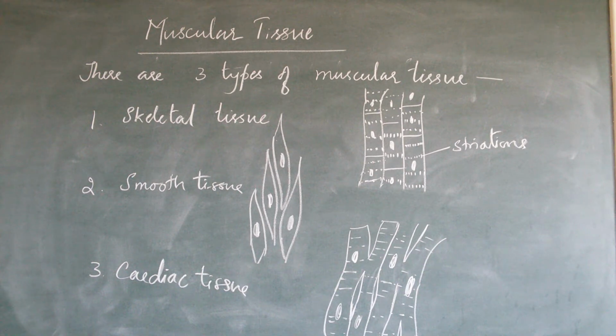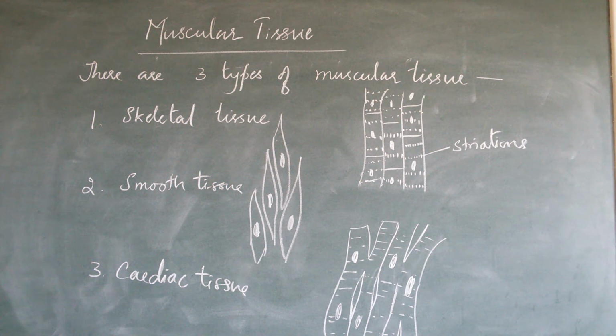Muscular tissue is classified into three types: skeletal tissue, smooth tissue and cardiac tissue. We will discuss them one by one. The first one is skeletal tissue. As the name itself tells you, skeletal means it is attached to the bones or skeletal system. It helps in the movement of the bones. That's why it is named skeletal tissue.